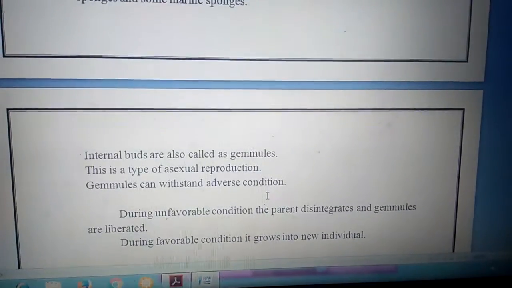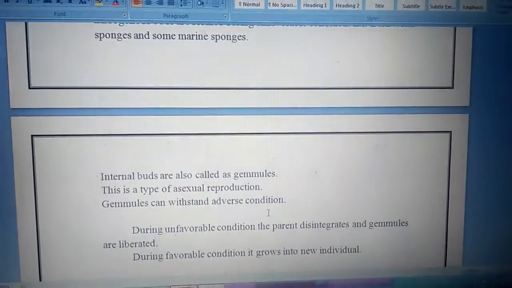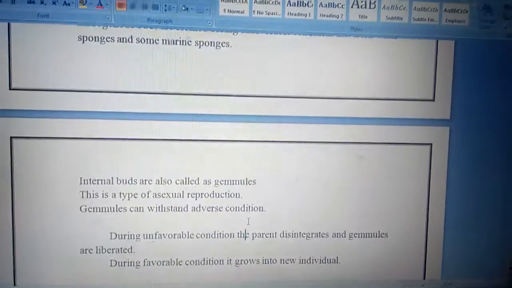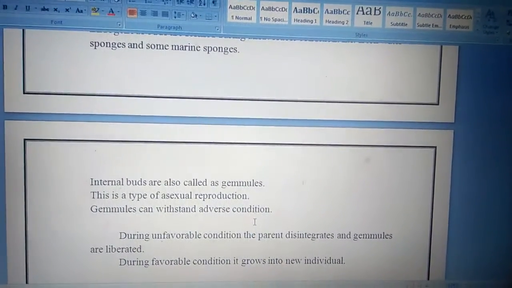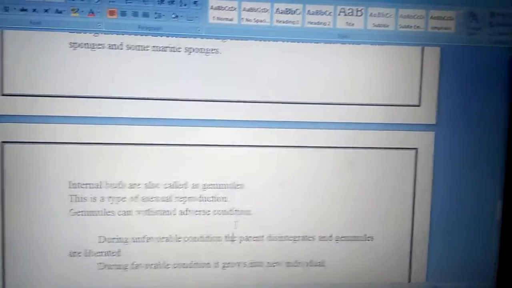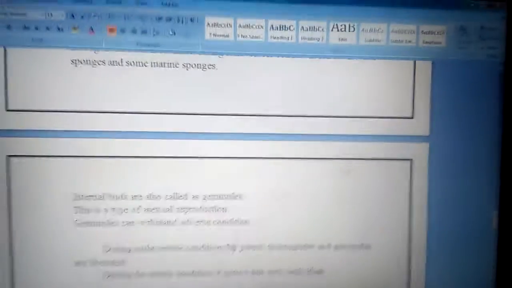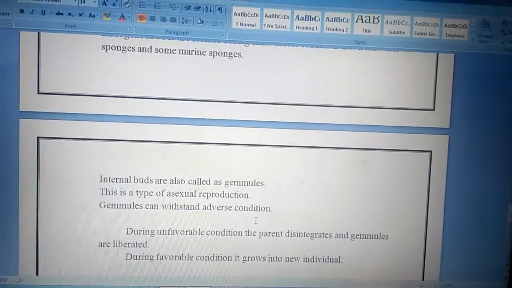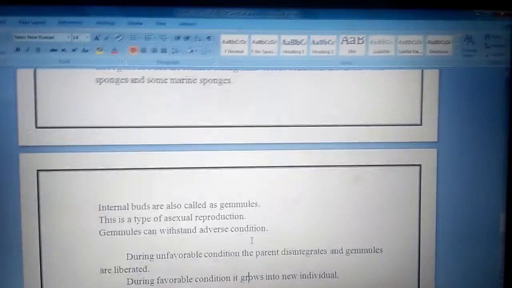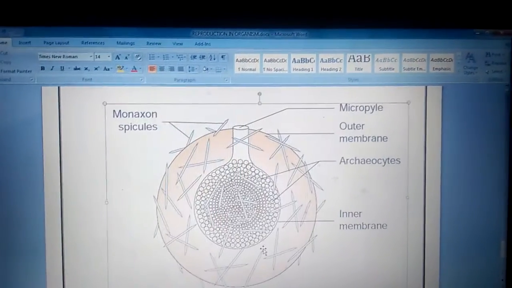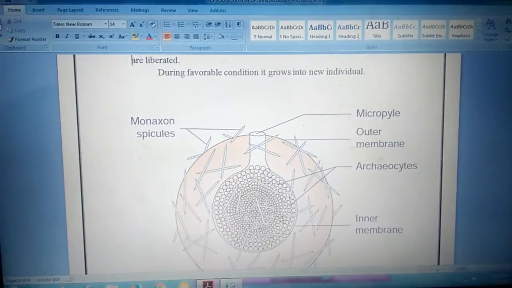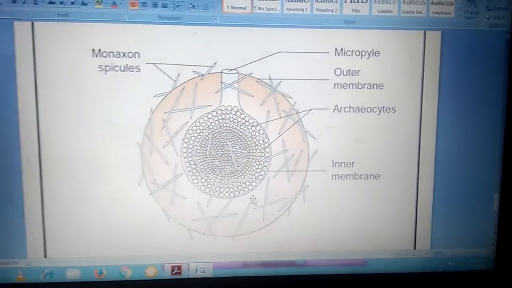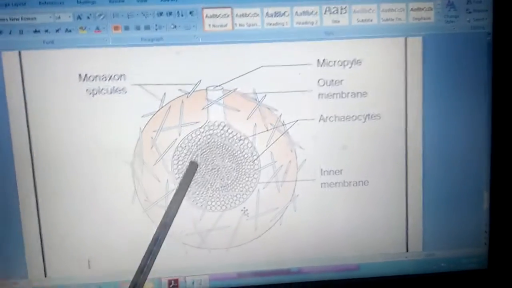During unfavorable condition itself, the parent body disintegrates and spreads out the gemmules. These gemmules are capable of surviving this adverse condition, no? During favorable condition, it will grow into a new young one. Example: gemmule formation. Example what? Freshwater sponges and some of the marine sponges. They are the example for gemmule formation. Diagram is given here. That is endogenous budding.